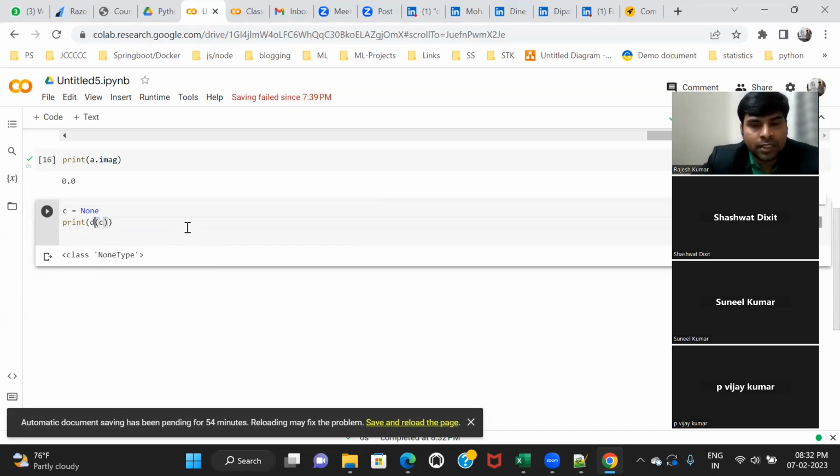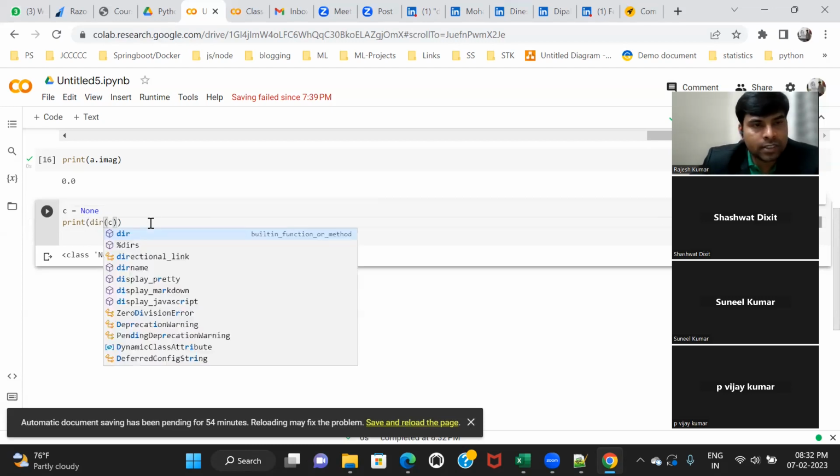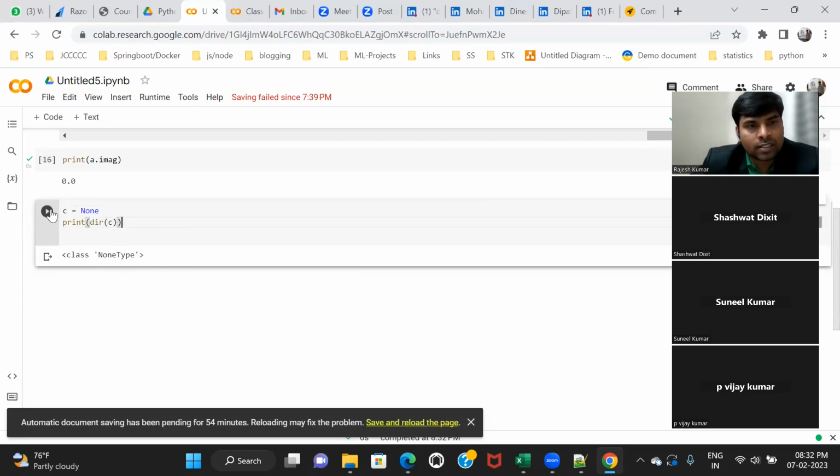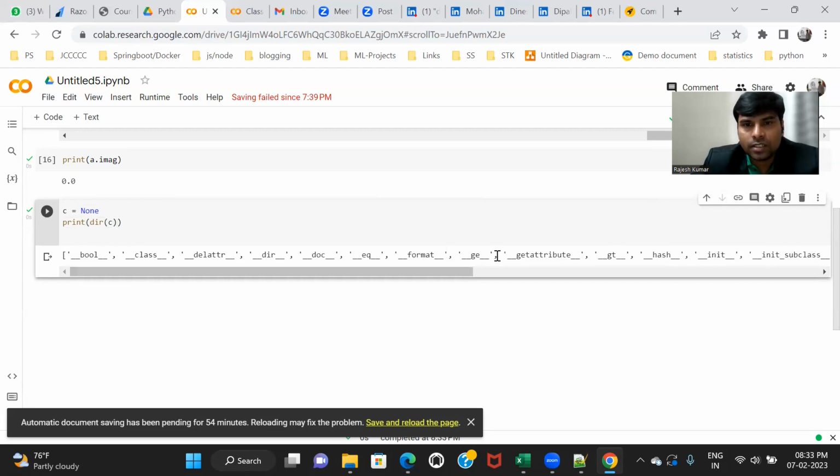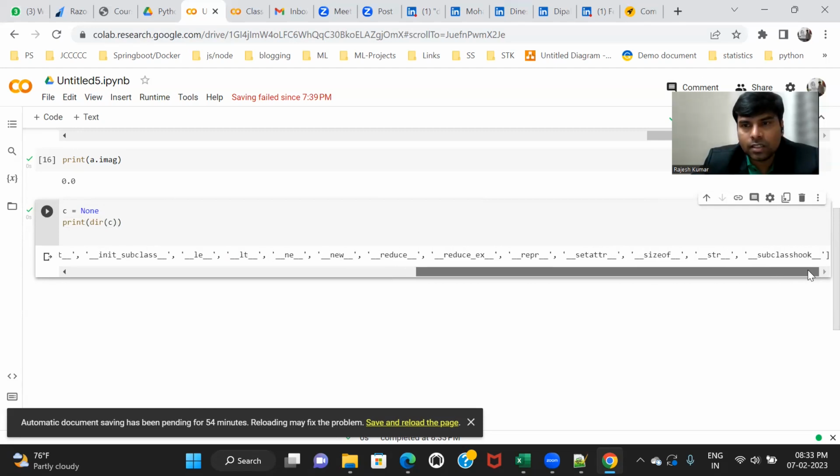Now let me use the dir function. I can use the dir function here as well. So let us see what the contents inside it are. Let me run this. So you can see here it has no attributes and behavior, only underscore names. Apart from the underscore ones, there are no inbuilt methods, objects or attributes.